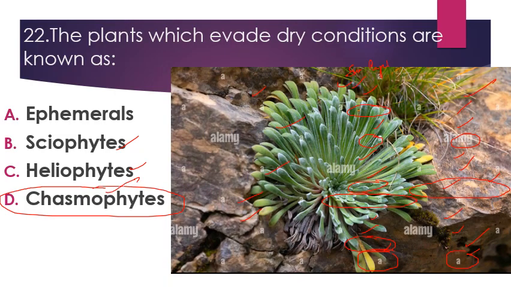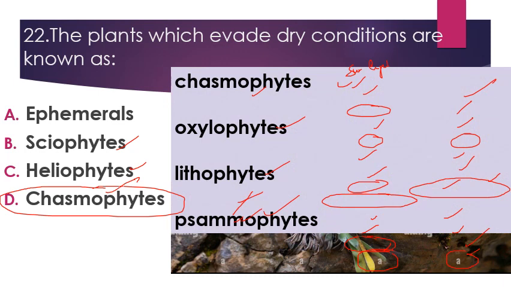So these are the plants which prefer to grow in rock crevices. तो जो rock की crevices और furrows में grow करते हैं उन plants को chasmophytes बोलते हैं.